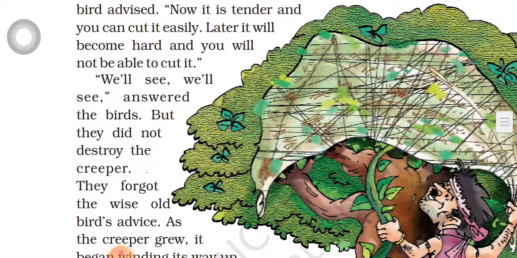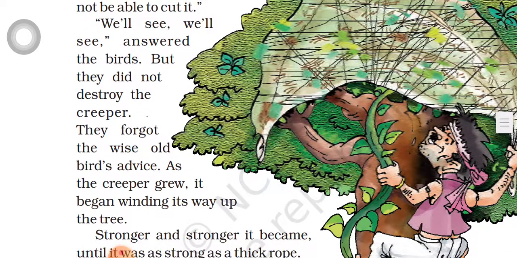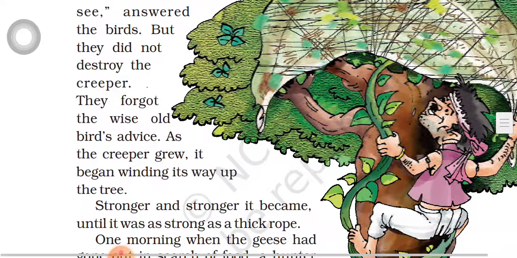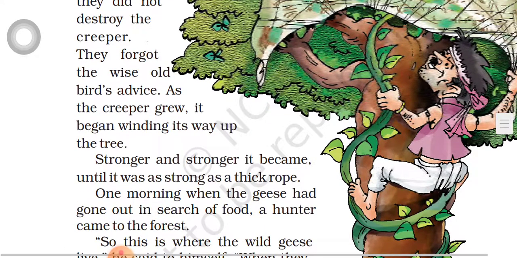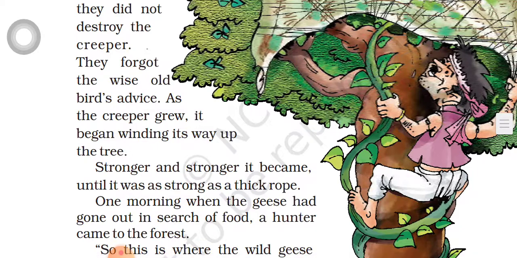Like this, the old bird is answering the other geese. We will see, answered the other birds. But they did not destroy the creeper. They forgot the wise old bird's advice. As the creeper grew, it began winding its way up the tree. What the old bird said, the other geese did not listen.